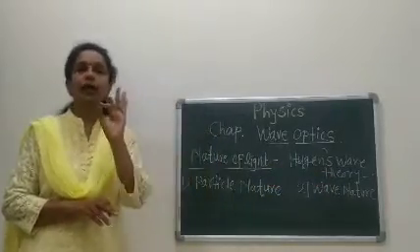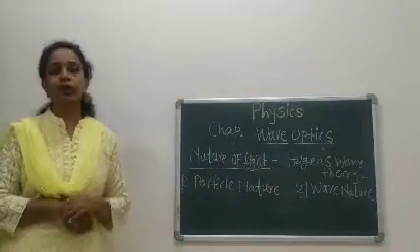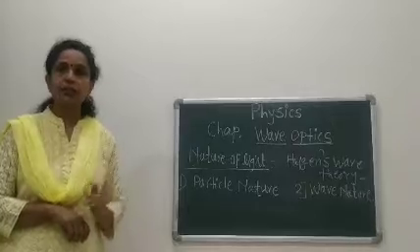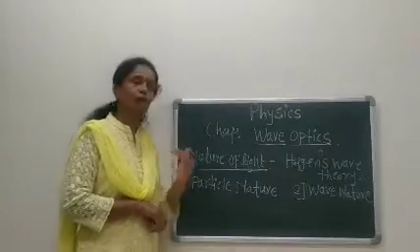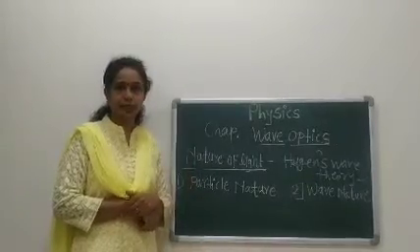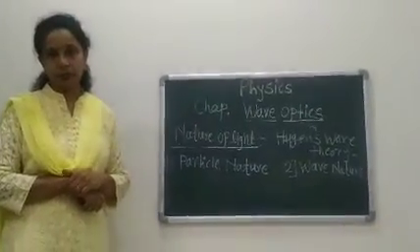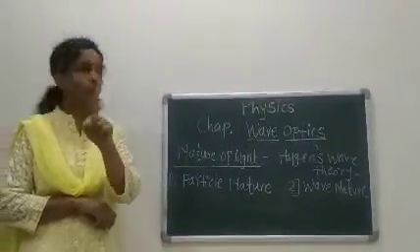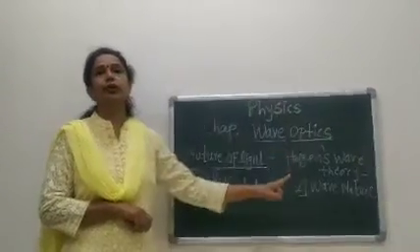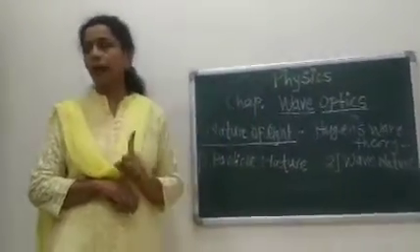However, he could not explain many phenomena of light such as the photoelectric effect, the Compton effect, and rectilinear propagation of light. This is one of the drawbacks of Huygens' wave theory of light. What is the drawback?